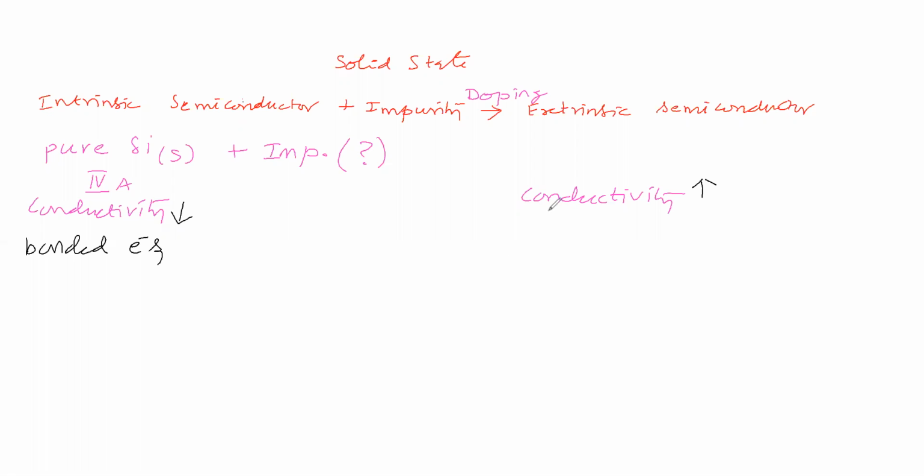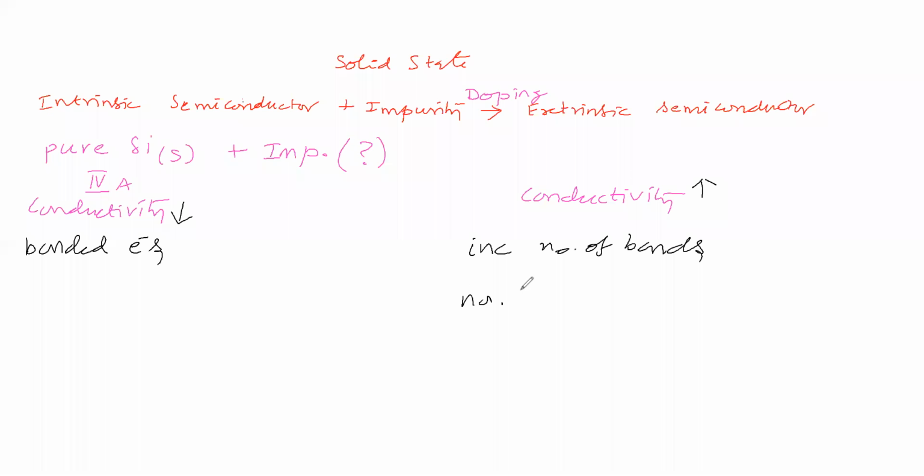By increasing the number of bonds, shall we say conductivity will be raised? Or by keeping the number of bonds the same?